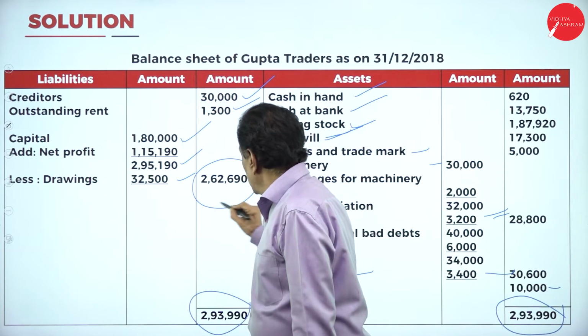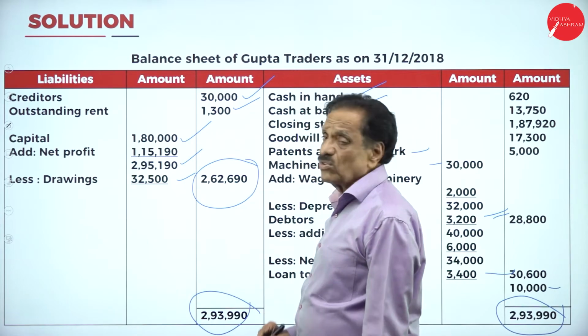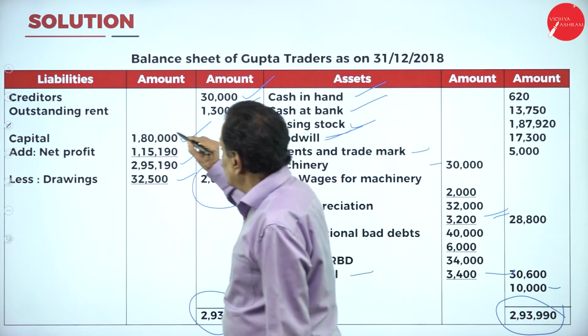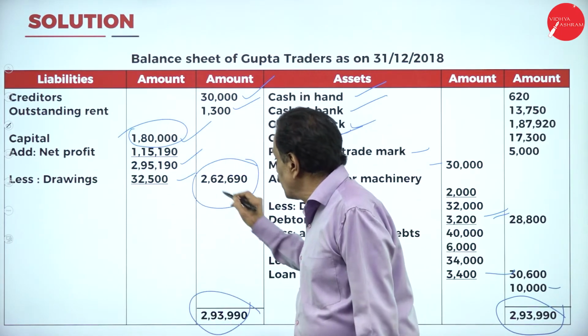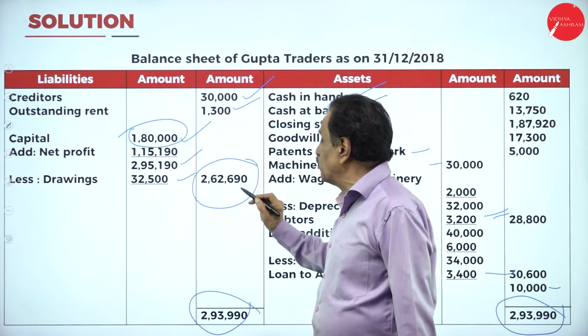See that you got 2,62,619. When you started the business, how much did you have? 1,80,000. So there is an improvement. 1,80,000 becomes how much now?